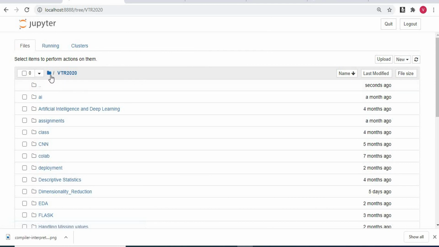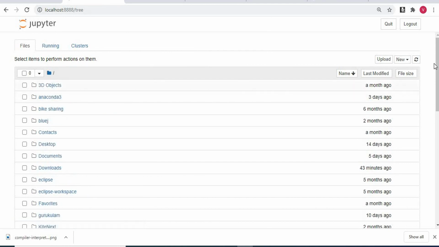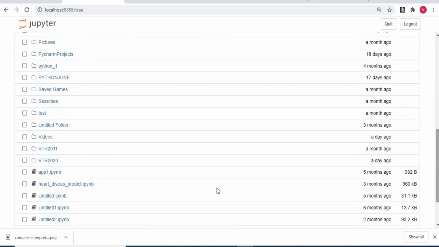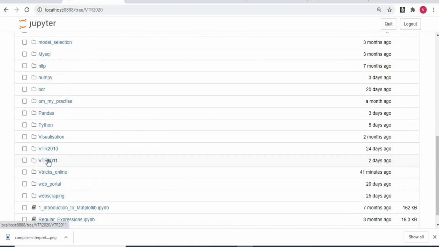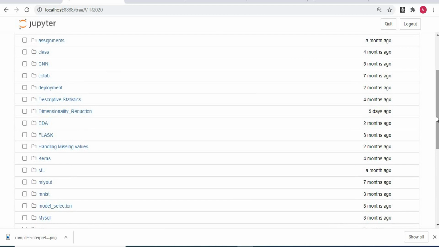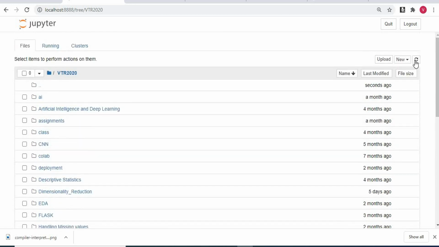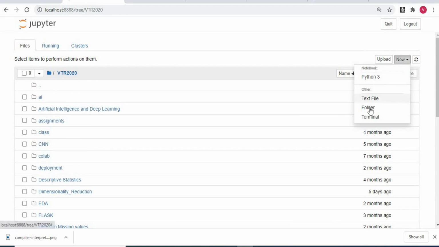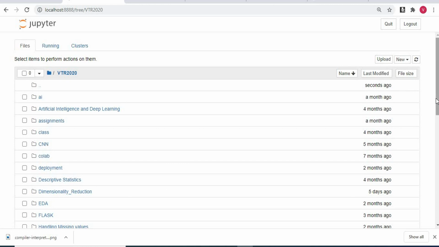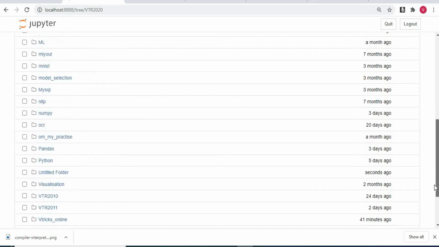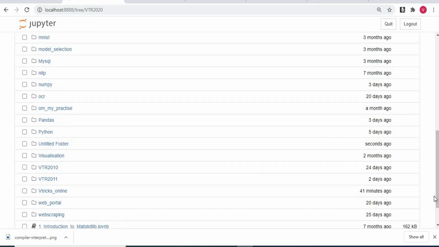This is actually my root folder. I have created a folder by name VTX 2020, and I go inside and I have created a new folder by name online. If you have concerns about how to create a folder, you can go to the top and there is an option known as New, and create new folder. Once you create the new folder, at the bottom a new folder will be created. You can see the new folder has been created at the end.